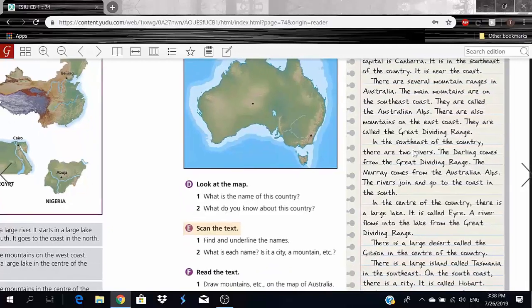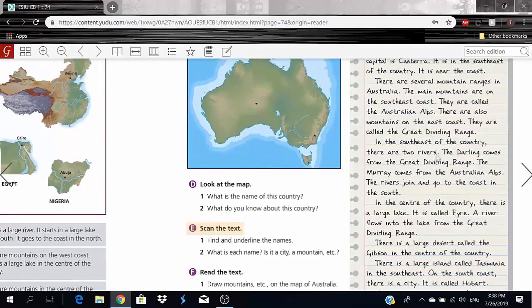In the southeast of the country there are two rivers. The Darling comes from the Great Dividing Range. Look at that. If you go back, there are two rivers, so we know that one river is called the Darling.